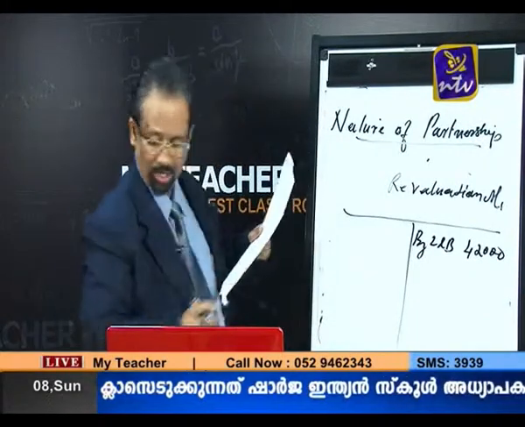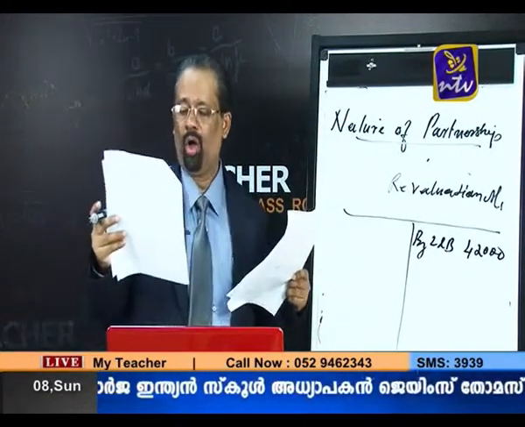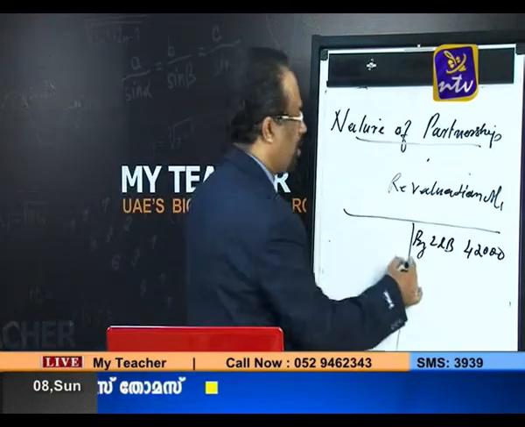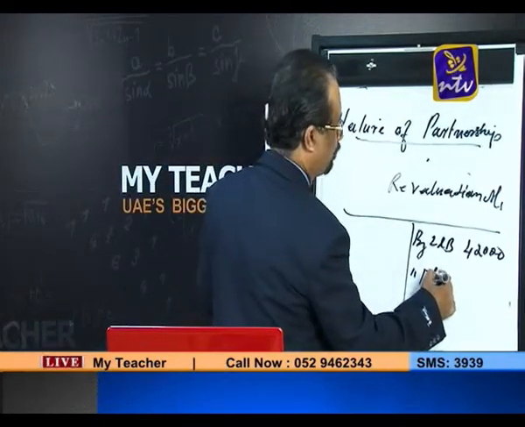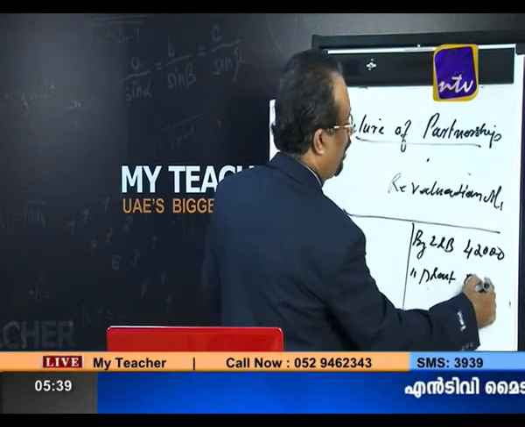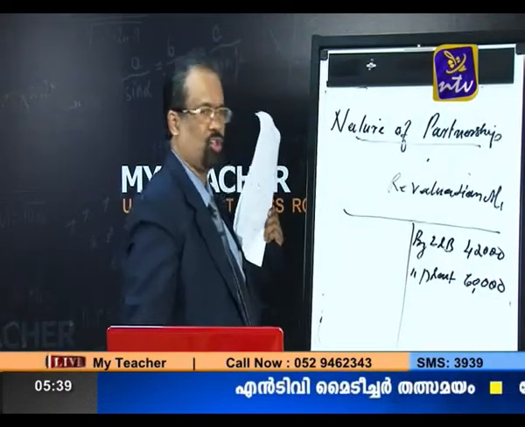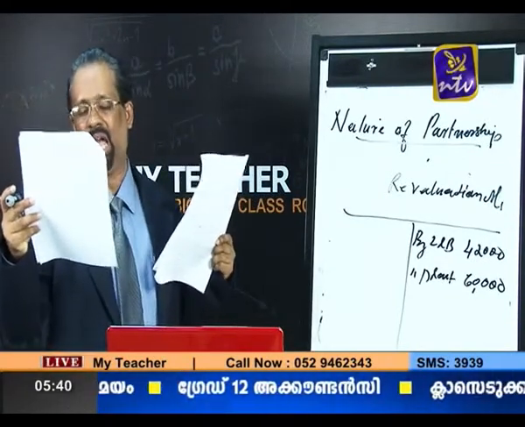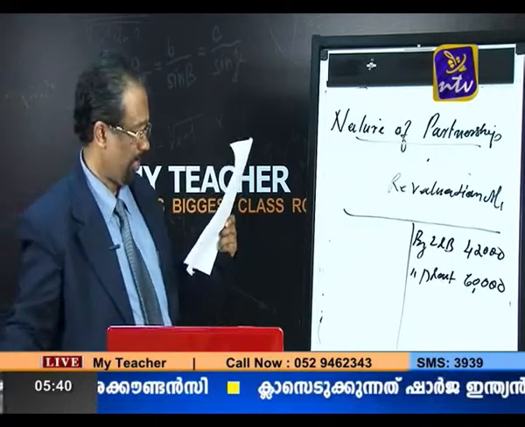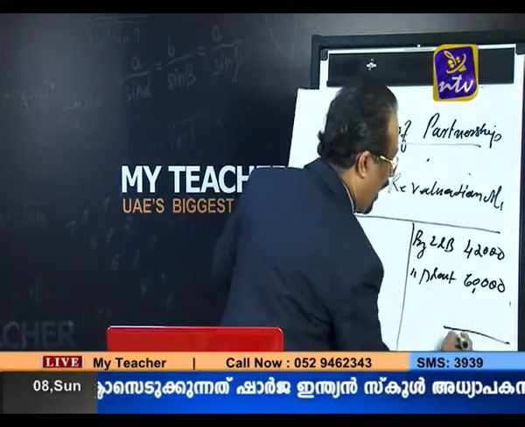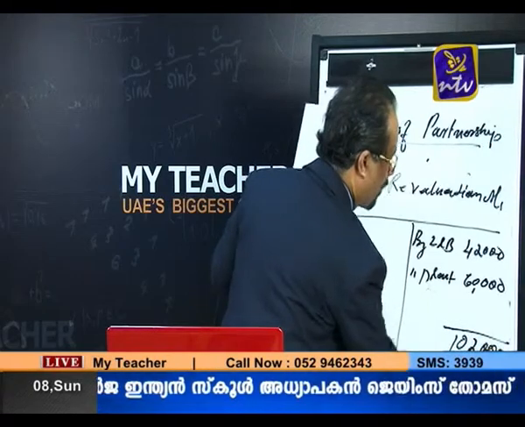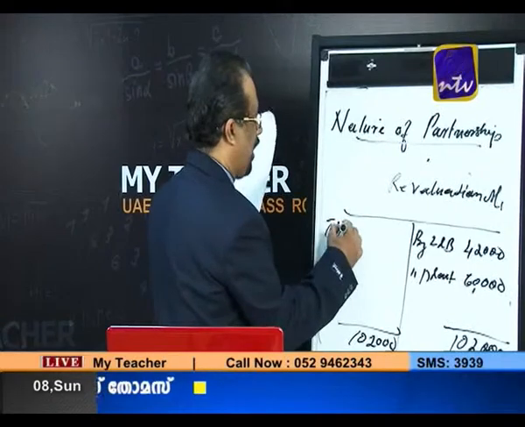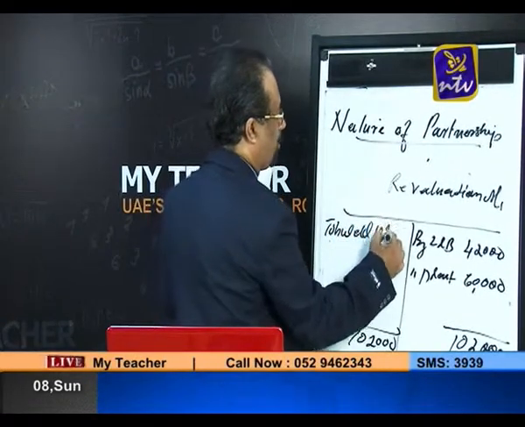And again they have given the plant, the value of plant to be increased by 60,000. So plant account debit to revaluation account, so it is 60,000. Total increase is 60,000. You can apply it directly here, no other items are given. That is why the total is 1,02,000 on both sides, and the balance carried out is 1,02,000.